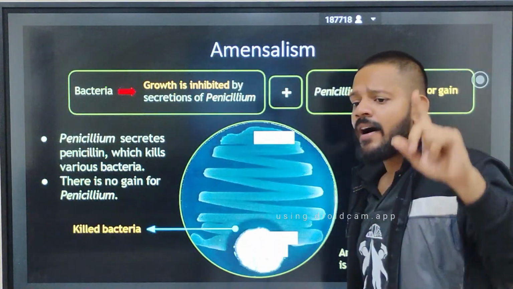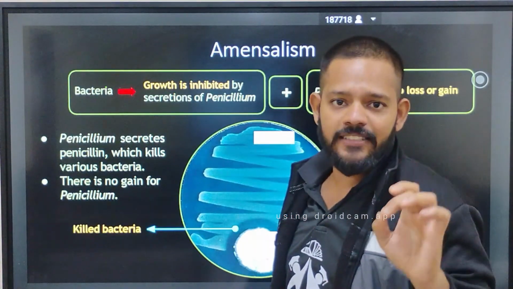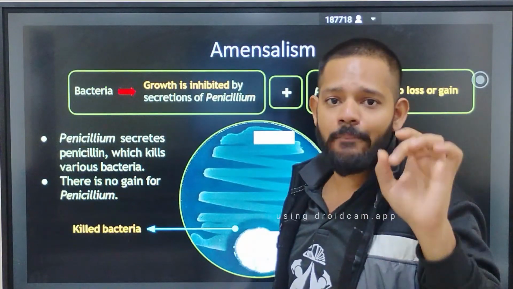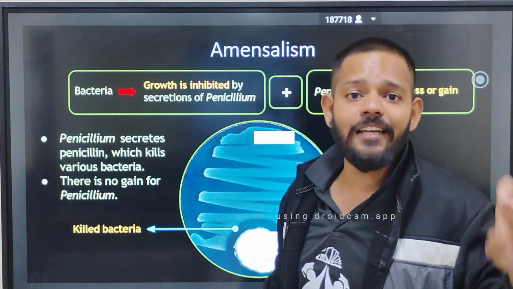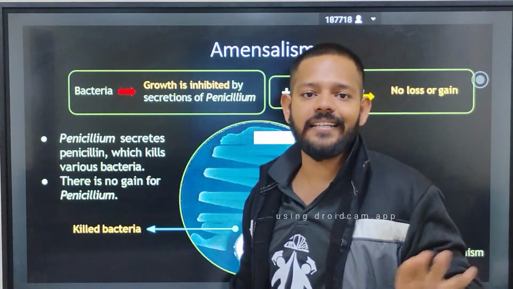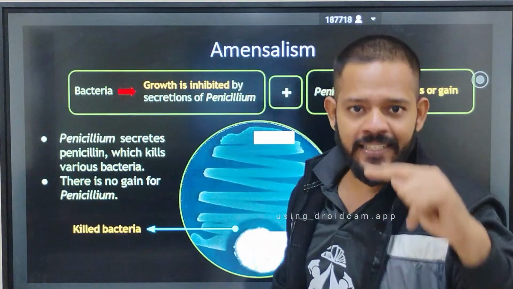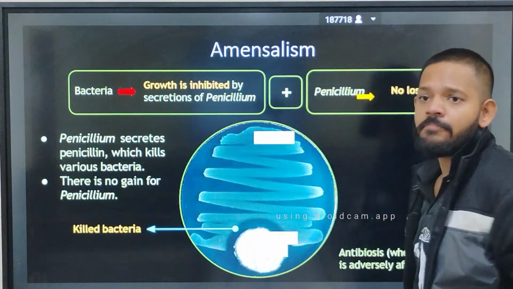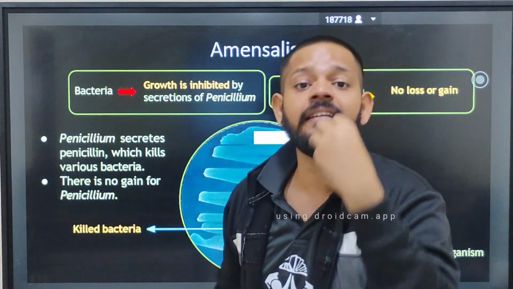Penicillium, a fungus species, an Ascomycete, produces a chemical called penicillin. That penicillin destroys the cell wall of bacteria, and your bacteria get killed. So bacteria is on the minus side, and your Penicillium is neither getting any loss nor any gain.